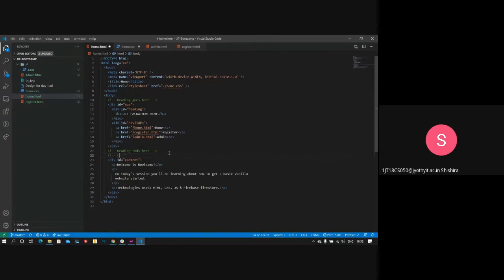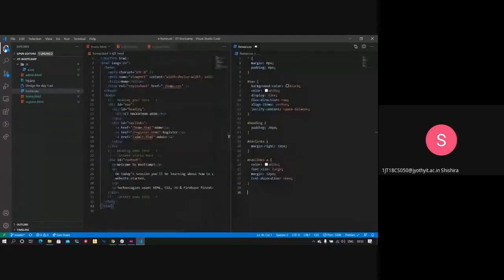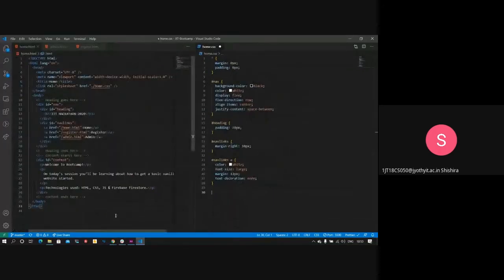Commenting basically is a self-reference to whoever is developing. So you can see heading goes here, heading ends here, content starts here. He's just making a note for himself, so that when he visits back his code after 6 months or a year, let's say 10 years, when you're deep into the profession, hopefully it will be useful for Saket. So that's something about the best practices you can follow in web development.